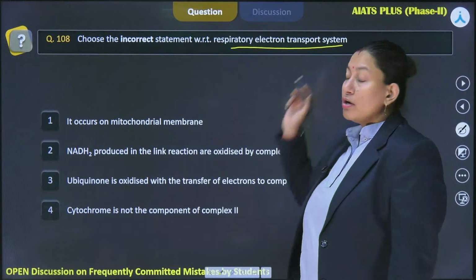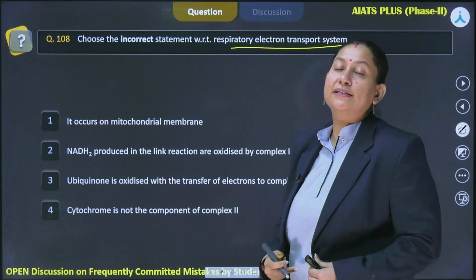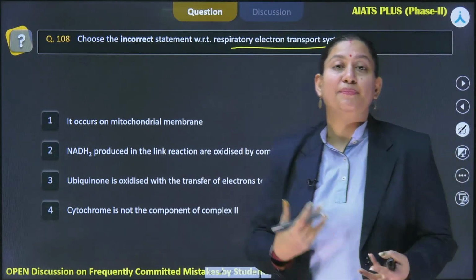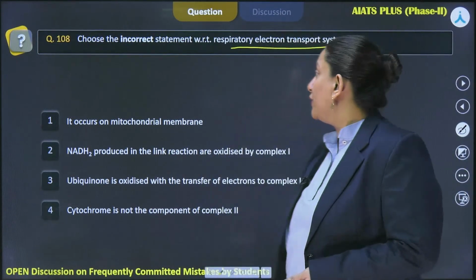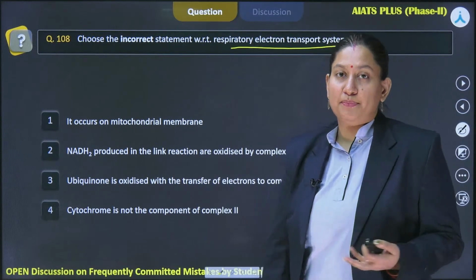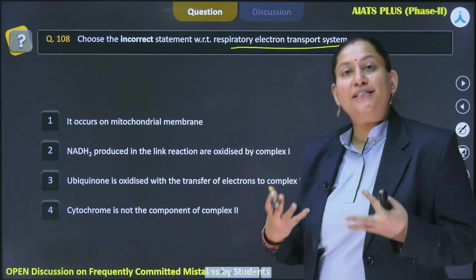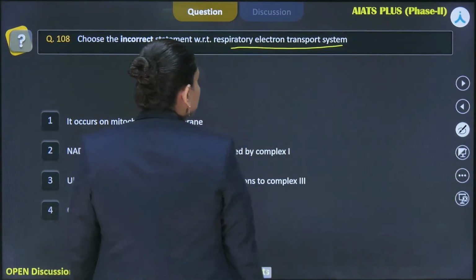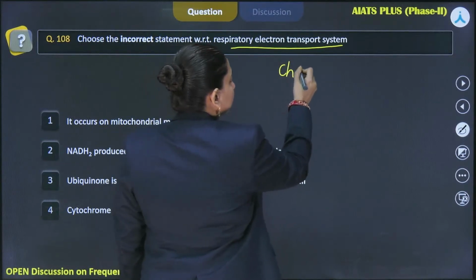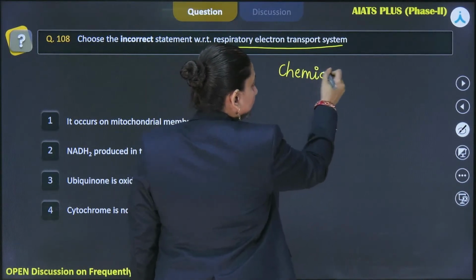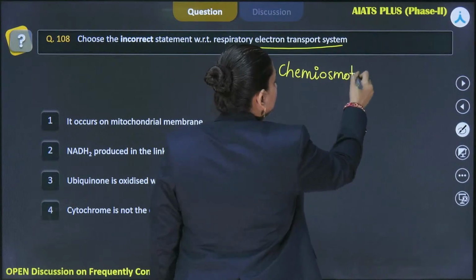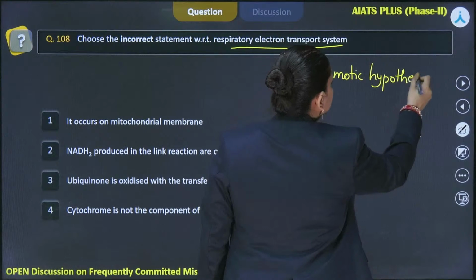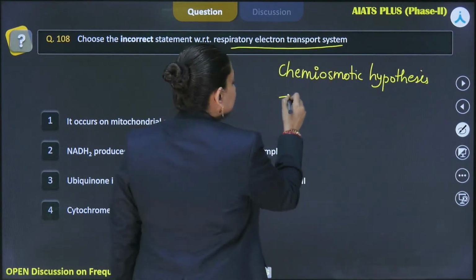Now whenever we have to talk about the electron transport system, this is there in aerobic respiration so that ATP could be generated, right? So whenever we have to generate ATP, the mechanism that explains it is the chemiosmotic hypothesis, right? And when we talk about the chemiosmotic hypothesis, we need 4 things, right? The 4 requisites of the chemiosmotic hypothesis are, firstly, the membrane.